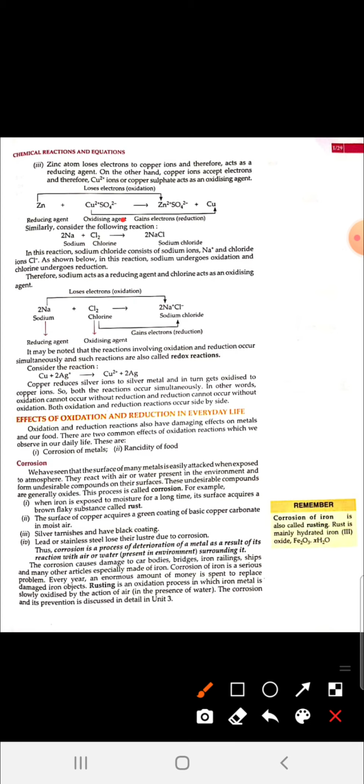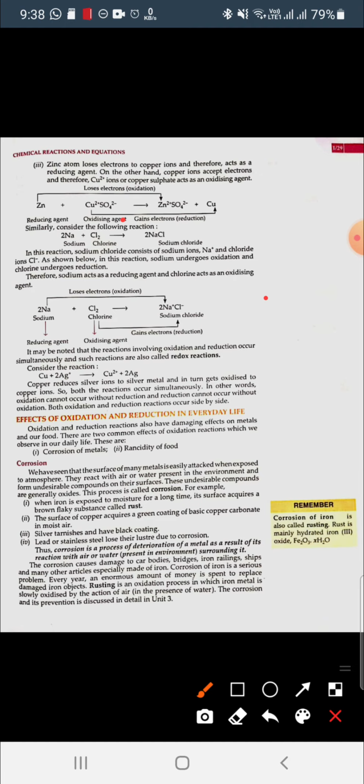Next topic is the effect of oxidation and reduction in everyday life, that is, corrosion and rancidity. Now what is corrosion here? Corrosion is just oxidation. When some compounds come in contact with the air and water present in the environment, they get oxidized or form oxide. So this is known as corrosion.